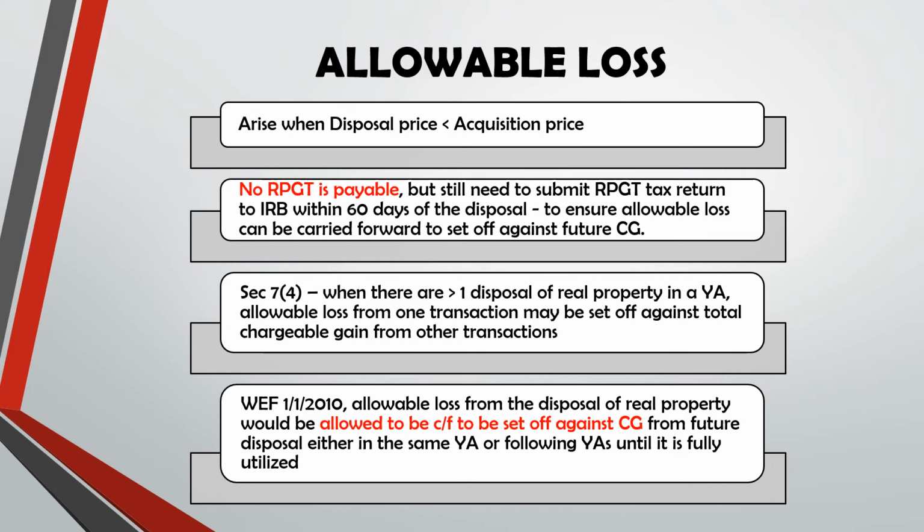So, let's say in the same year of assessment, you dispose another chargeable asset in the future period within that same year, and you get chargeable gain. So the loss can be set off against the chargeable gain for that particular year. Or if you only dispose one property, and the following year you dispose another property and you get chargeable gain, the loss from the previous period can be carried forward and set off against the chargeable gain in the following period.